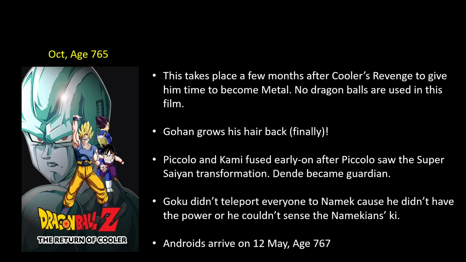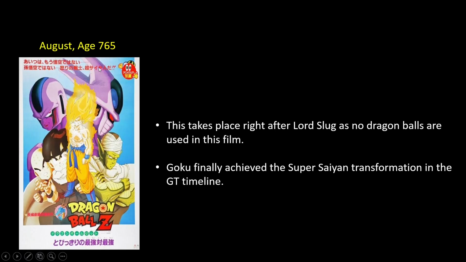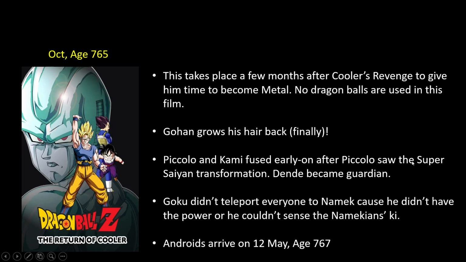And there is a theory that Dende already was Guardian during the events of Cooler's Revenge, because Piccolo is really strong in that movie. So it's not a stretch to assume that this is already Piccolo fused with Kami. But regardless, we know for sure here that Dende is Guardian because he shows up in the movie as the Guardian. And yeah, it's very believable because from Piccolo's perspective, right, after the whole Frieza thing, after he fused with Nail, literally another Saiyan, Turles, came and then whooped everyone's asses.